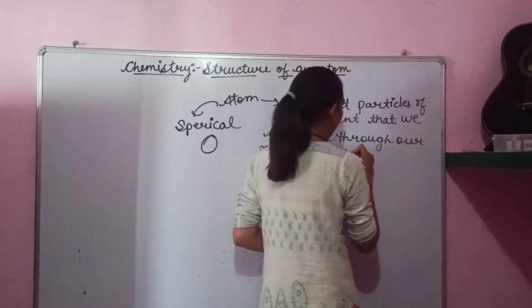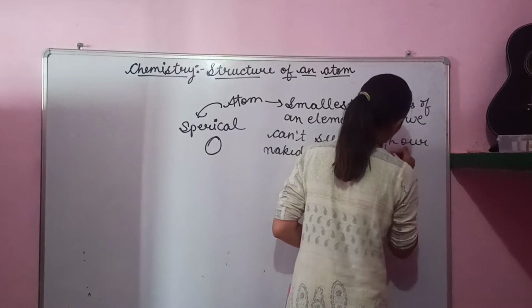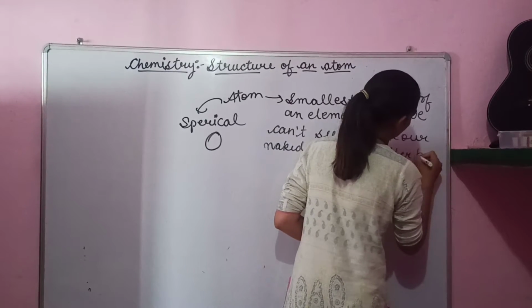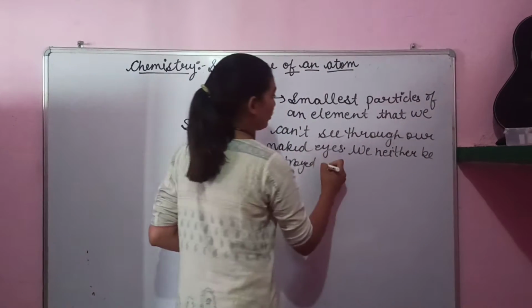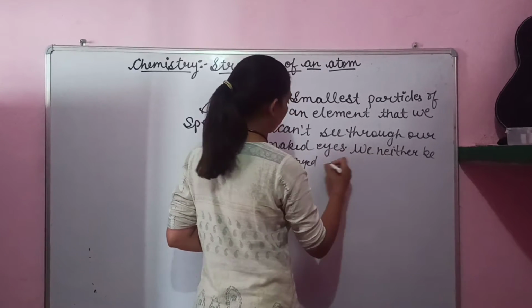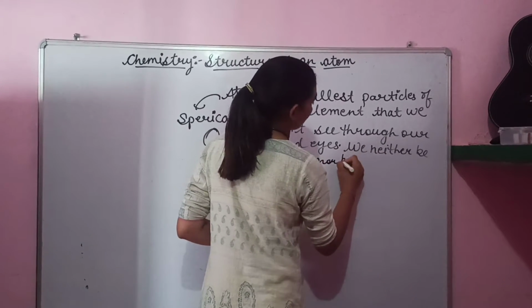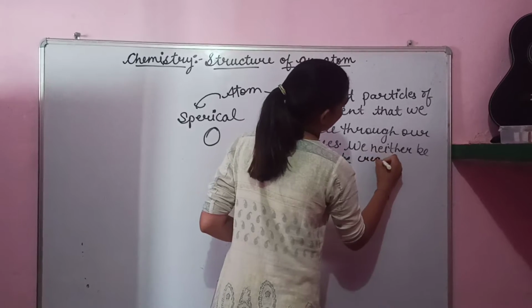They can neither be destroyed nor be created.